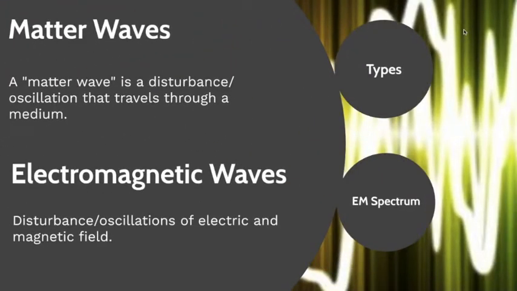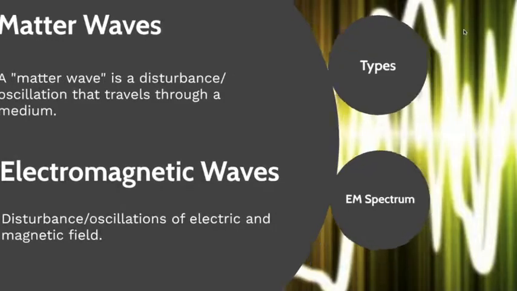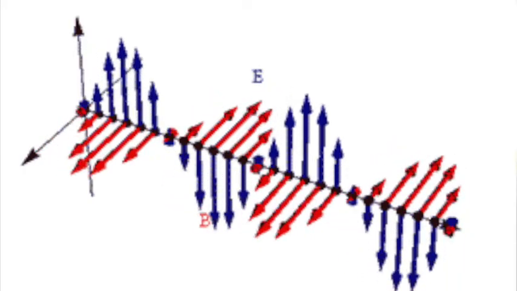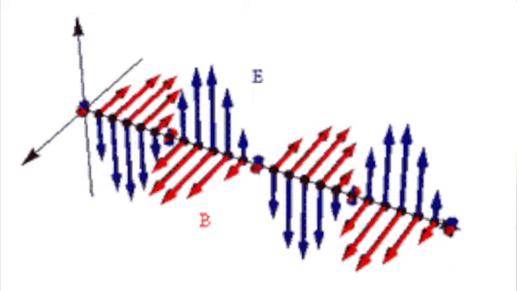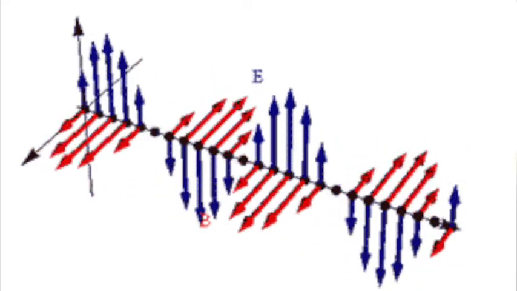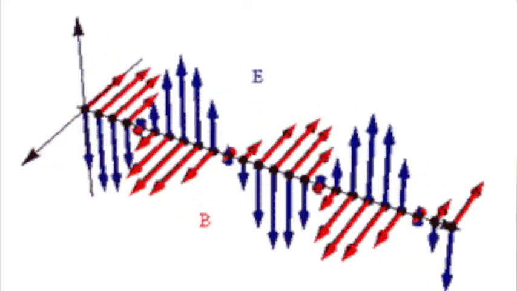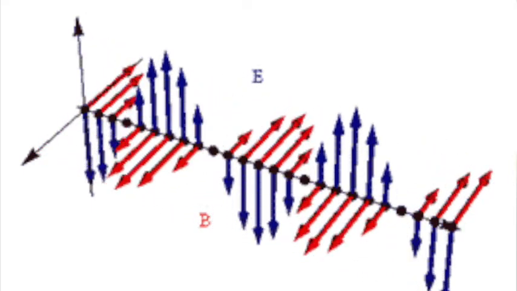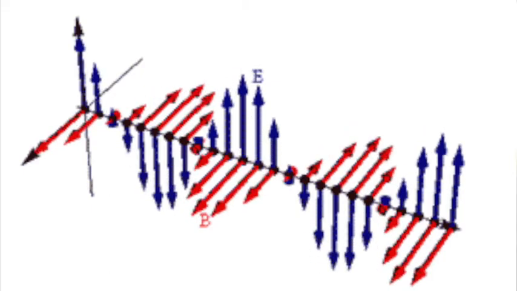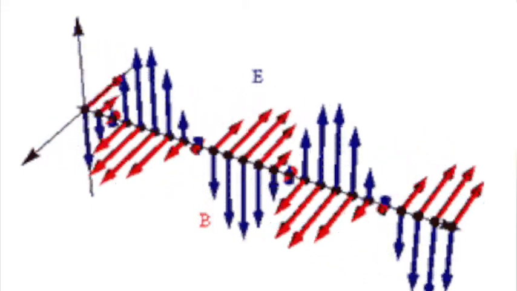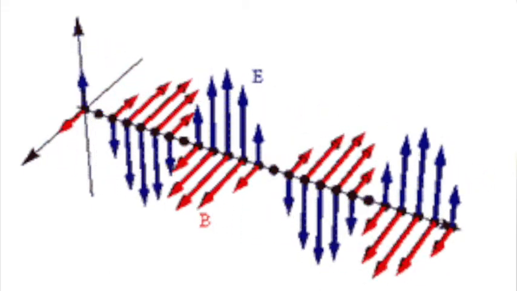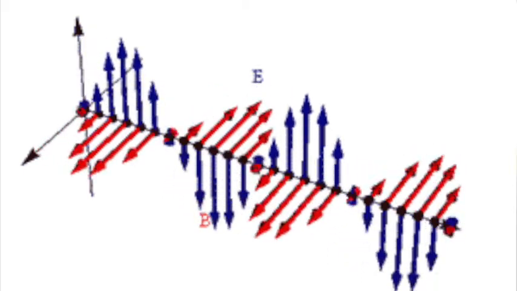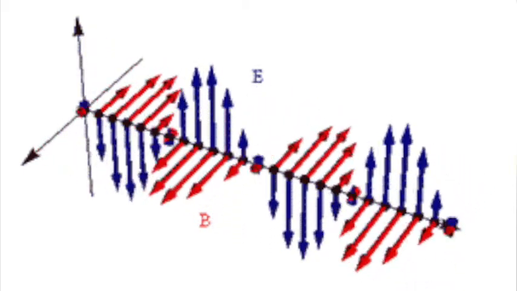Electromagnetic waves have a special difference because they are oscillations of electric and magnetic fields. This little animation shows how we imagine that working: the electric and magnetic fields oscillate at 90 degrees to one another, and these fields travel together as a single oscillation of electromagnetism.